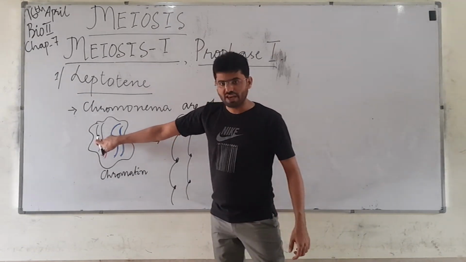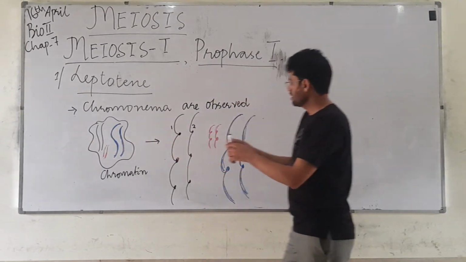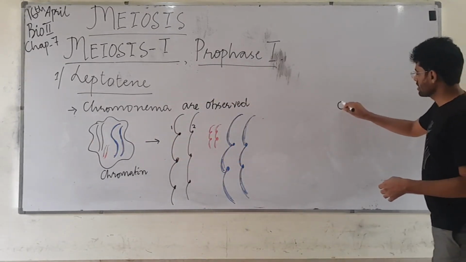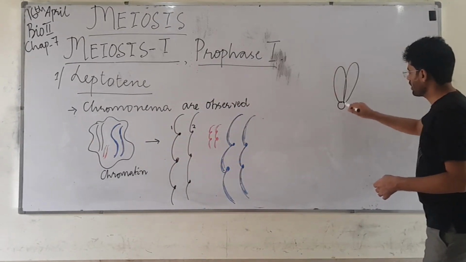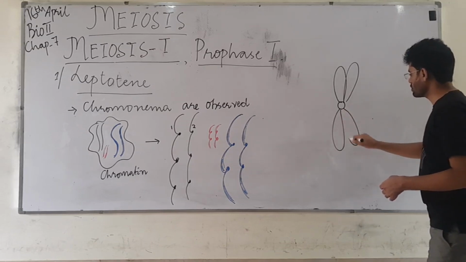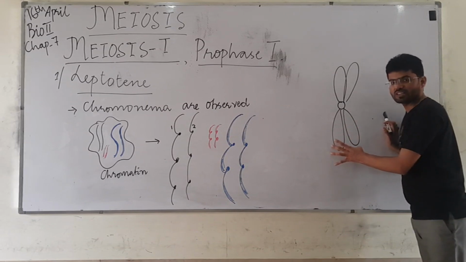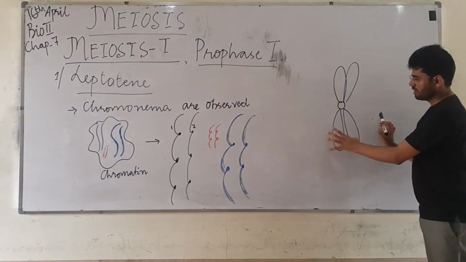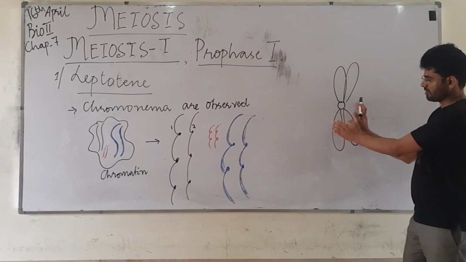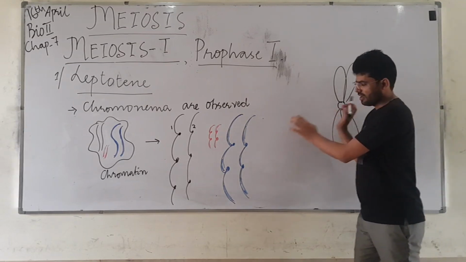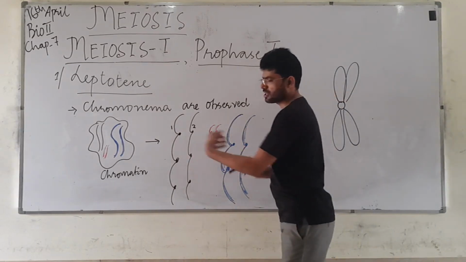We are not calling this a complete chromosome, because we call a complete or mature structure a chromosome. By the end of prophase, we will be able to see that structure, but this is the mature form and these are the immature form.